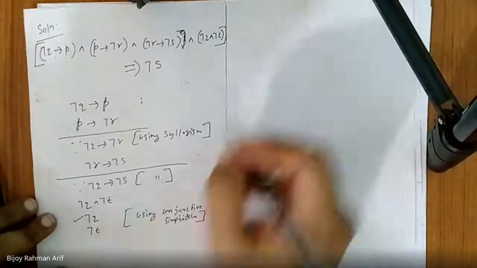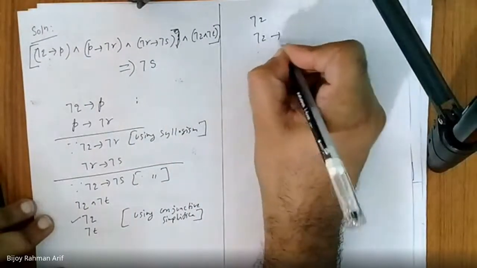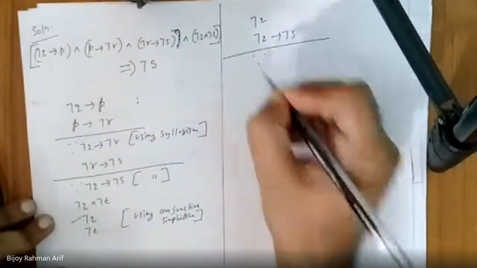Now, not Q is true and not Q implies not S is true. So what would be the conclusion? Sir, can you just wait a few seconds because it's totally blurred right now. Okay, okay.